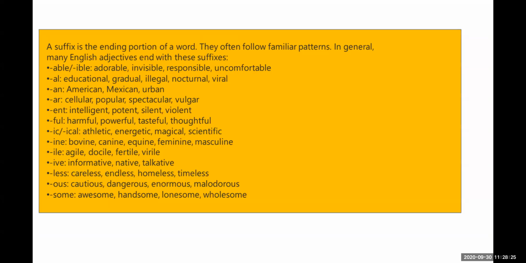The first one is able. See examples: adorable, where we add able to ador and make the new word adorable. Then ible, as in invisible. Responsible: response plus able.